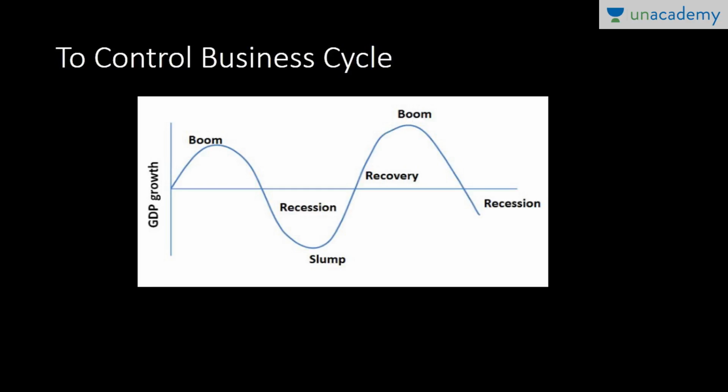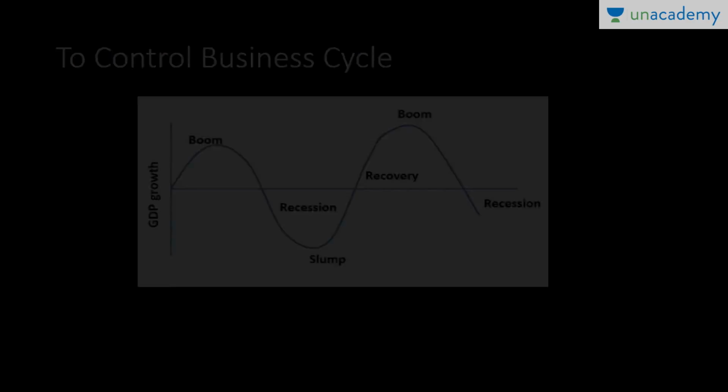So this is a repetitive cycle, and with the help of monetary policy, we control this business cycle, especially in two stages: one is the boom stage, and one is the slump stage. In the boom stage, we contract money so that we can curb inflation, and in slump we try to increase the supply of money, so that there are more and more credit facilities to curb the slump.